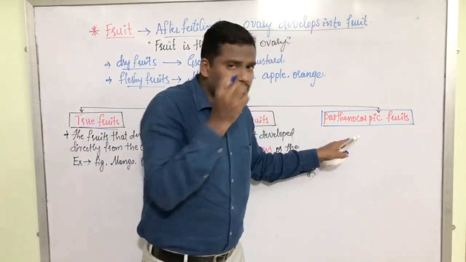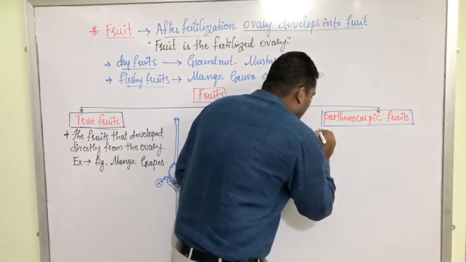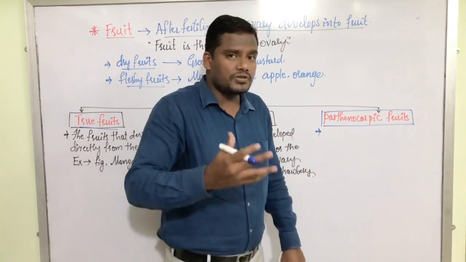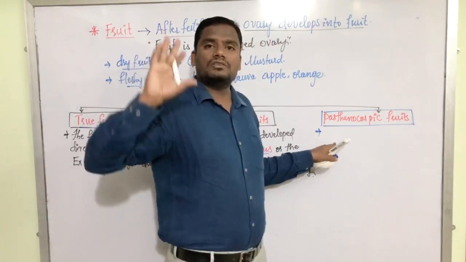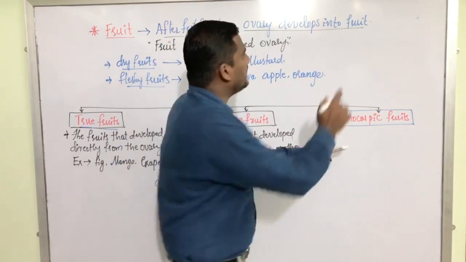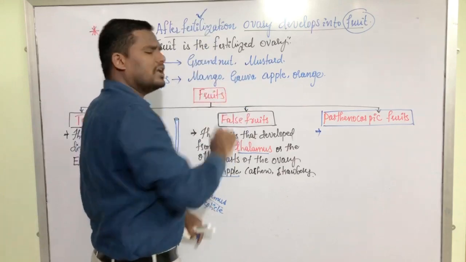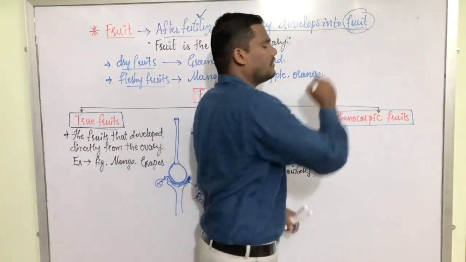Now the third one is parthenocarpic fruit. Parthenocarpic fruit means in some exceptional cases, in some exceptional plants, fruits get developed without fertilization. For the development of fruit, fertilization is essential. We know that. Fertilization is necessary for the development of fruit.